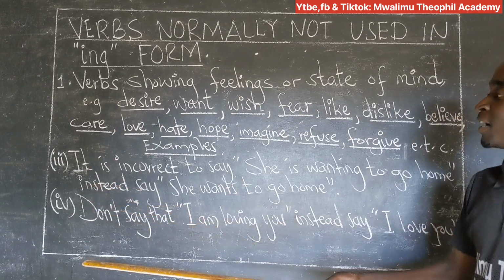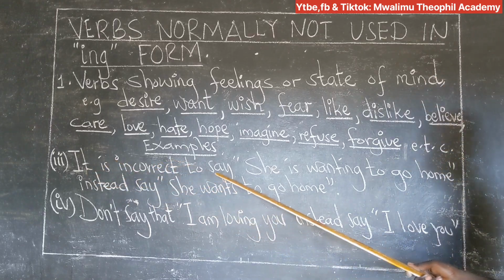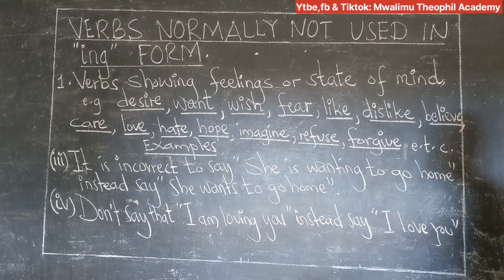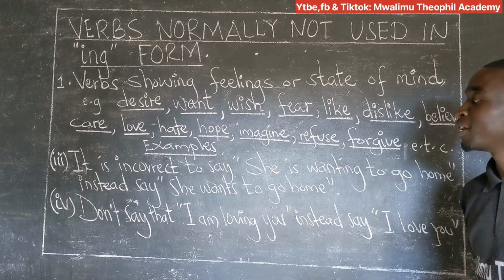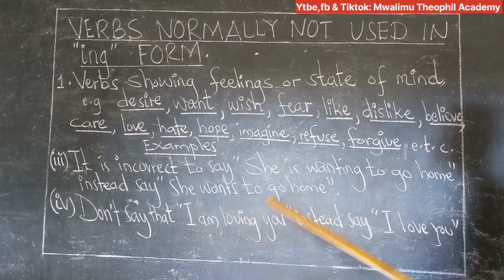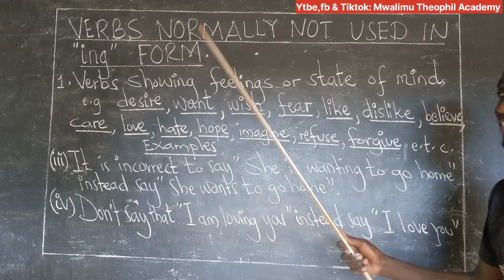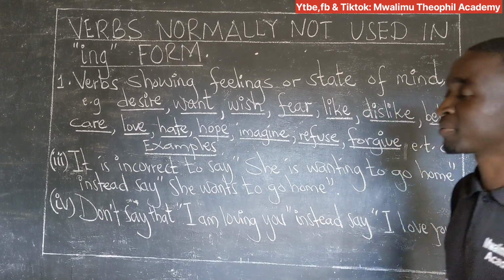Sentence number 3, it is incorrect to say, she is wanting to go home. Instead, say, she wants to go home. So, don't say, she is wanting to go home. Instead, say, she wants to go home. Number 4, don't say that, I am loving you. Instead, say, I love you. After that, let's see a second category of verbs.